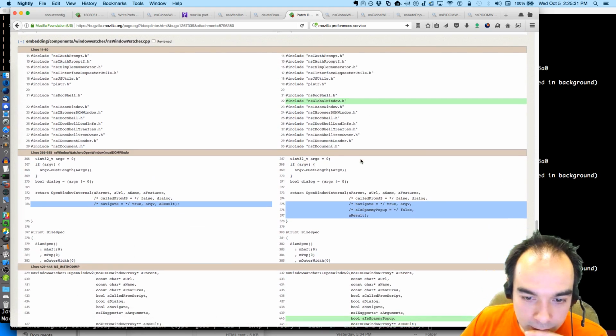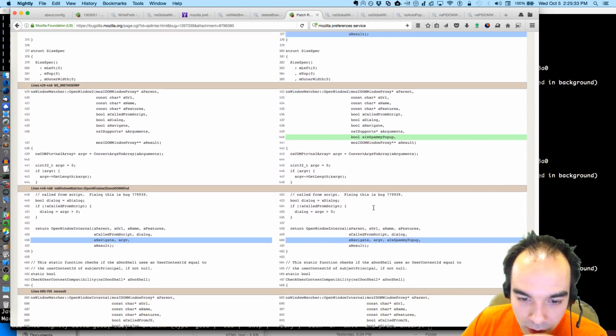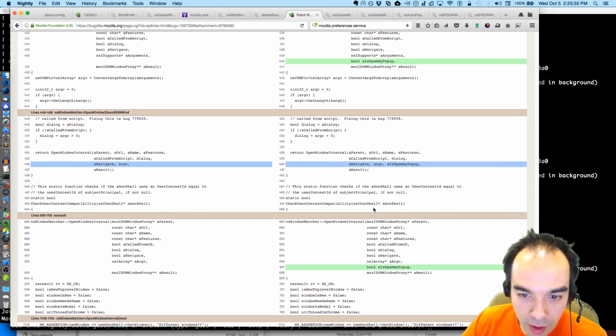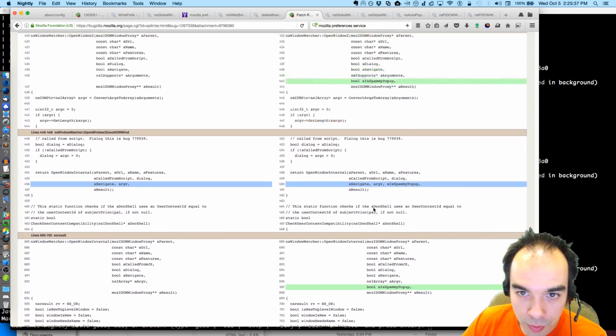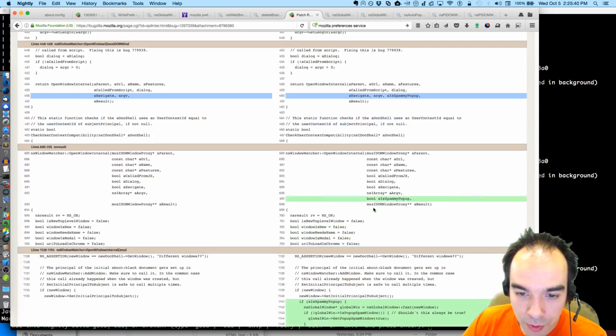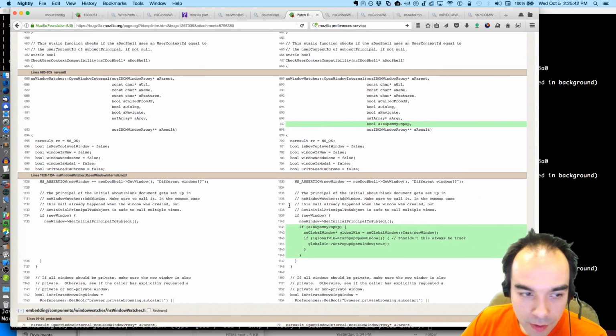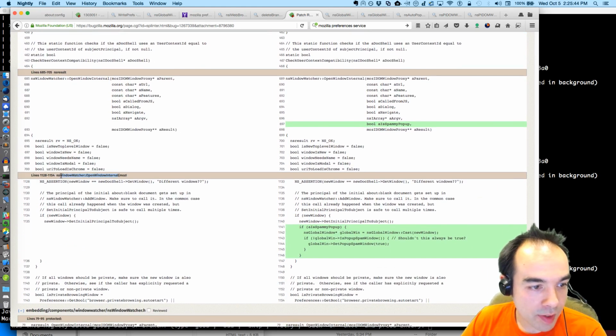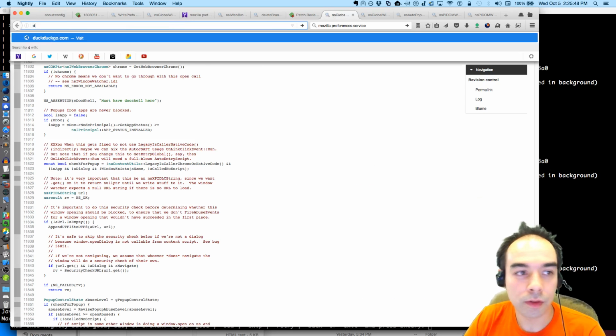Okay, so then we pass it along, and if it's true, that's where we care about. If it's true, open window internal. Let's take a look at this. NS window watcher, open window internal.